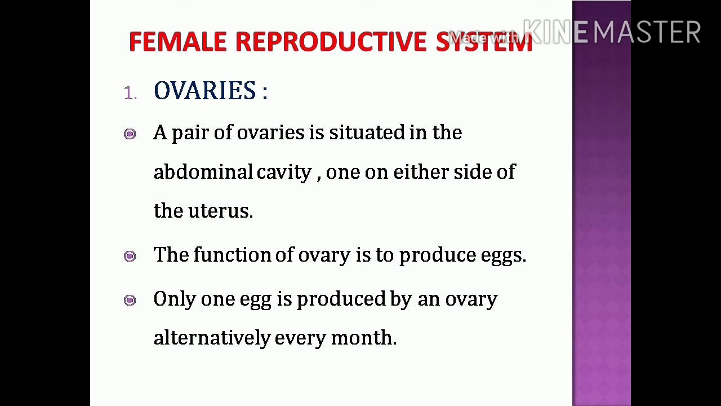So what is the main function of these ovaries? The ovaries' main function is that they produce eggs. Only one egg is produced by an ovary alternatively every month. Means if in one month the right side ovary produces the egg, next month the left side ovary produces the egg. So the ovaries' main function is to produce the egg or ovum.